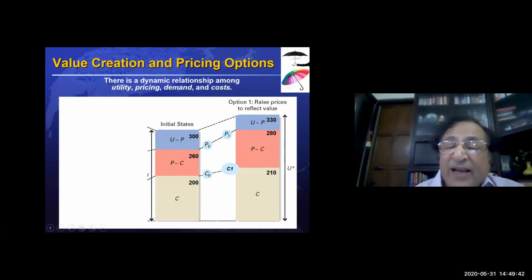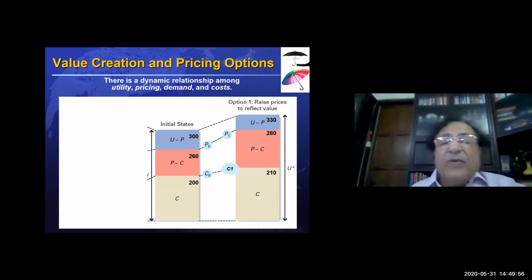Now that means he has got more profit by increasing U, by increasing the value, by bringing out a colorful umbrella. So what people do is they increase the value of U, the utility value, make it more attractive, and additional features can be added.